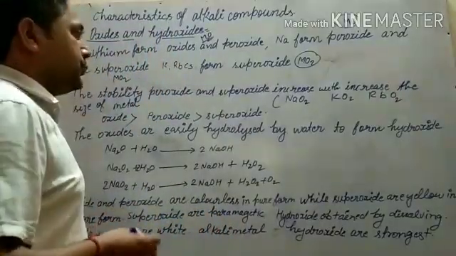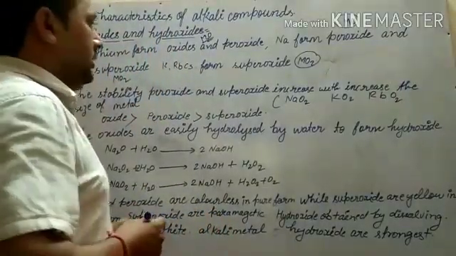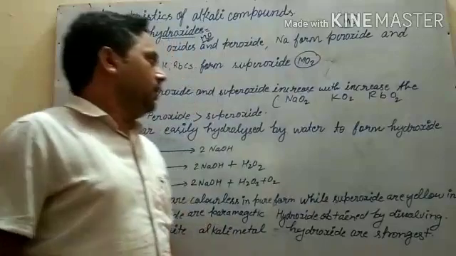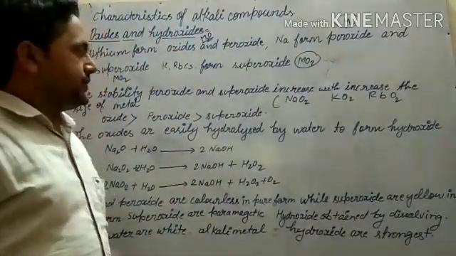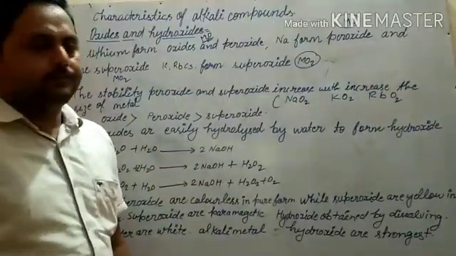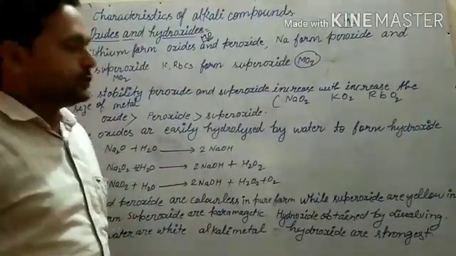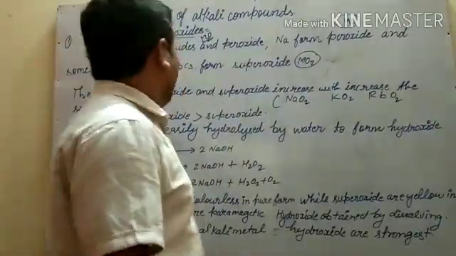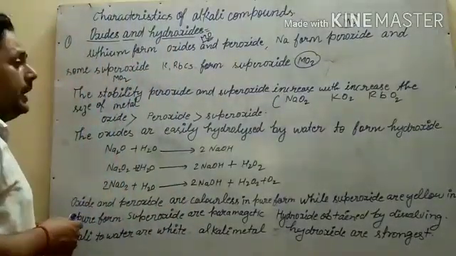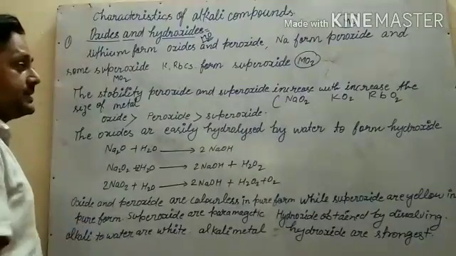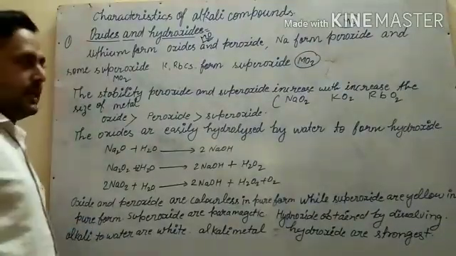So what will be the nature of these compounds and the stability of these? Let us see what we have discussed here. The stability increases with increase in the metal size.